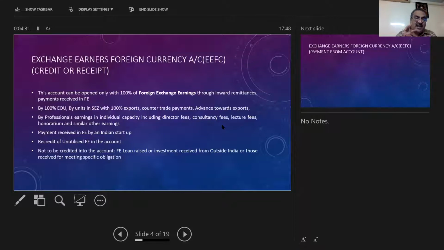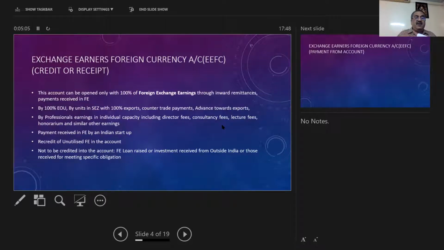Then what are the other items? Though the credit is there, which are not eligible? In case you receive any loan in foreign exchange, credit is not allowed in the EFC account, because this EFC account is purely meant for 100% EOU, the business in SEZ for 100% exports, trade payments, advance payments. So a loan is different. This amount should not be given credit in the EFC account.